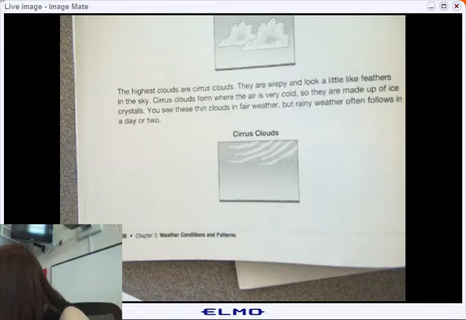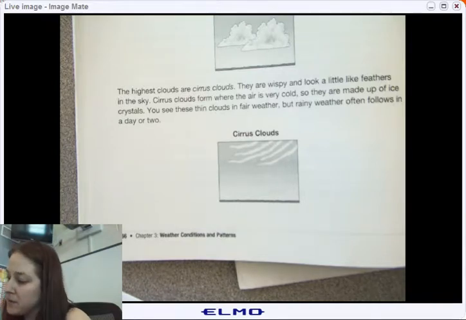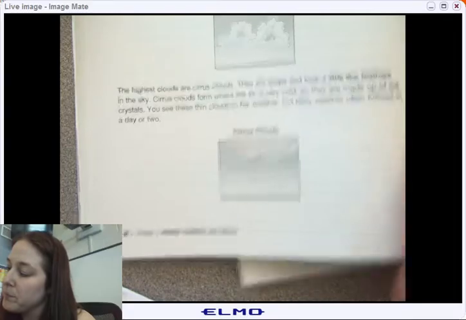Blank is a type of stratus cloud that forms near the ground. We haven't gotten to that part. Okay, look over here to our next page.